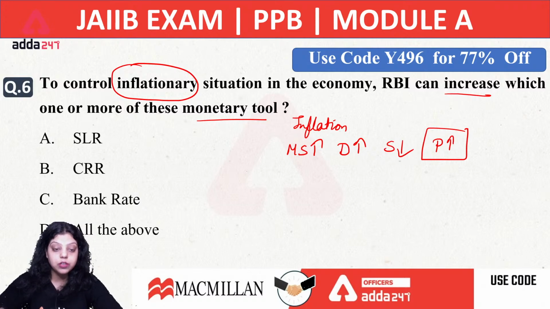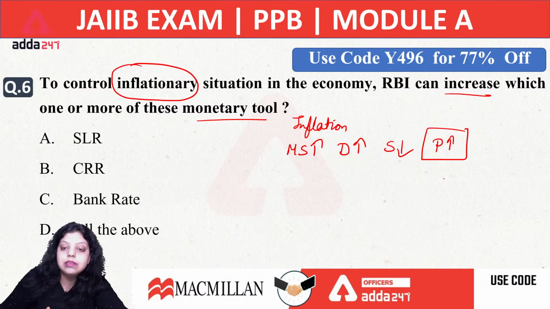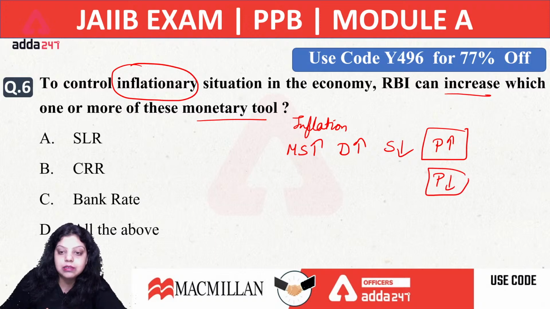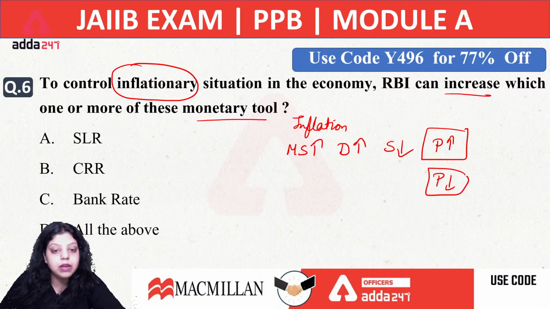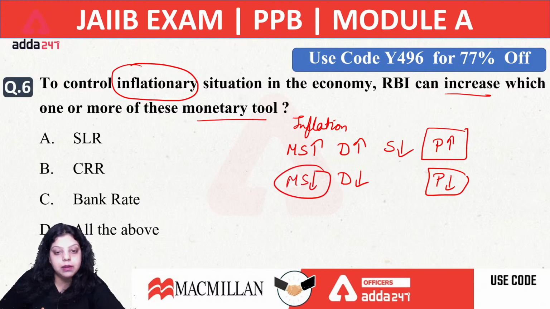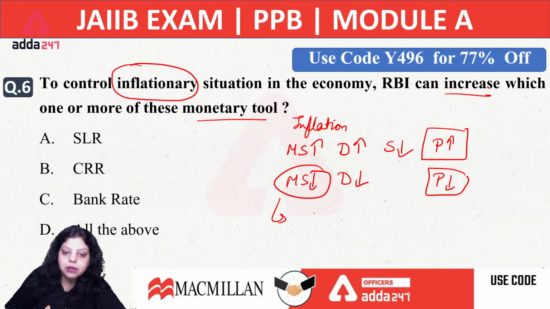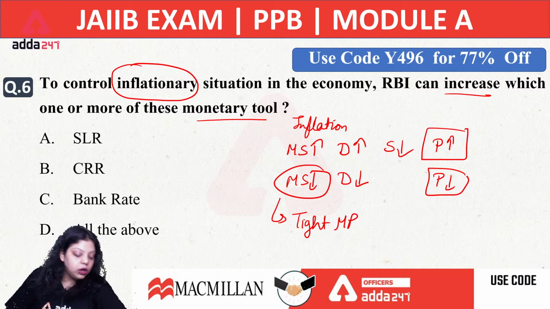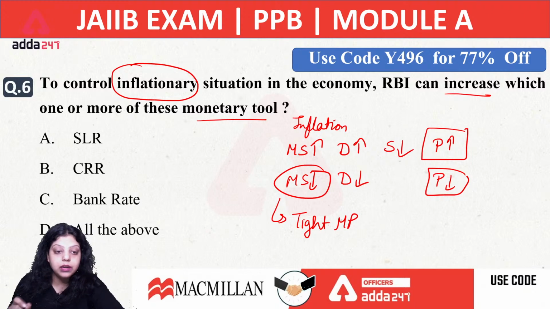That is known as inflation. Now we have to control this inflation. We have to reduce these prices. Now to reduce these prices, what do we have to do? We have to decrease this demand. And to decrease this demand, we have to decrease the money supply in the market. And to decrease the money supply in the market, RBI has to formulate the tight monetary policy, which is also known as contractionary monetary policy.